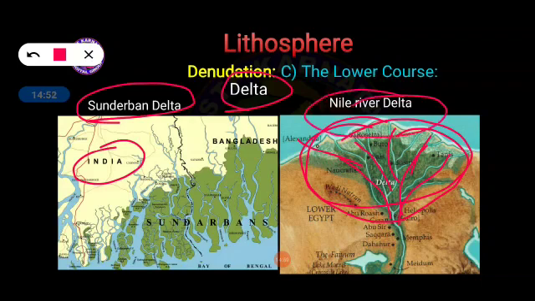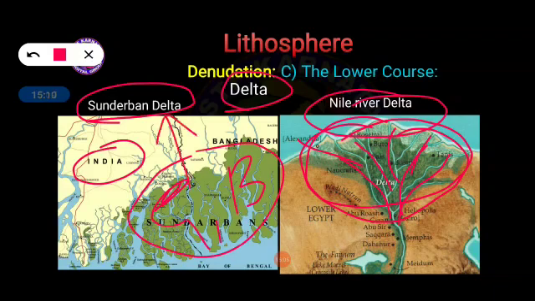The River Nile, the longest river in the world, also has its own delta. And here in the case of India, let me show you the answer: the Ganga river and the Brahmaputra river. These are the two important rivers. They create the Sundarban Delta, and it is said that Sundarban Delta is the largest delta in the world.